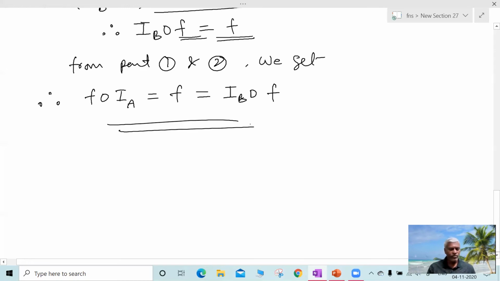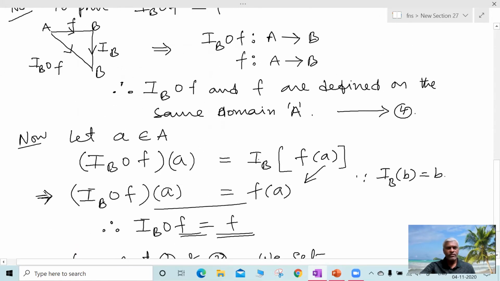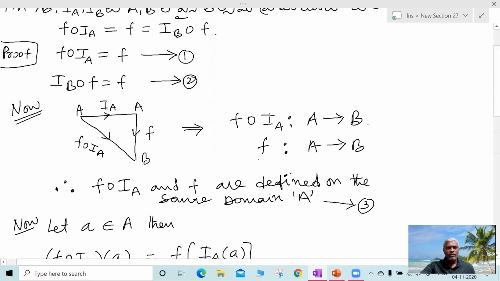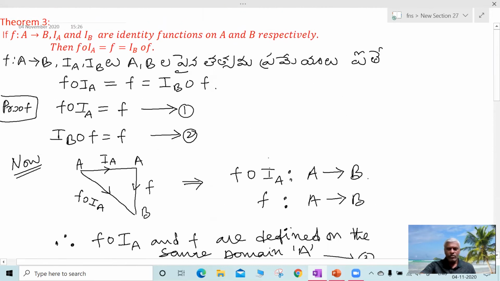So in this way we can prove this theorem. There are 2 parts. So whenever 2 functions are equal, they should be defined on the same domain, and range should be equal for them. Then only they are equal.